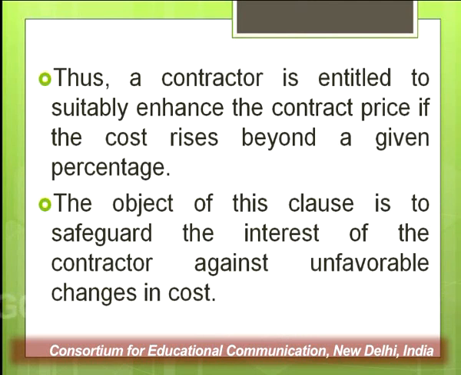Like, for example, the cost of cement per bag is 350 rupees. Suppose the cost increases up to 5%; the escalation clause, I am just giving an example, will not be applicable. But if the cement price increases beyond 5% of 350, then the escalation clause will come into the picture, right.